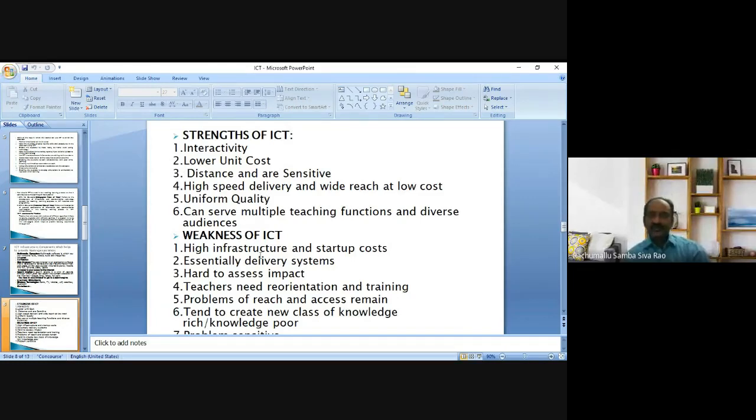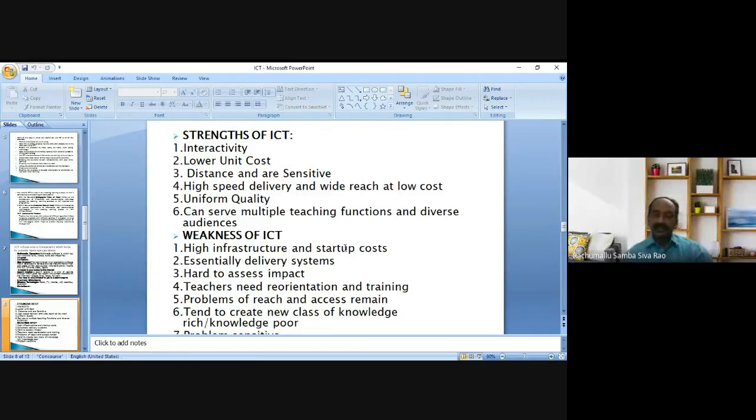But in weakness of ICT, we are discussing high infrastructure and startup cost. Initially, it needs high infrastructure, which leads to a huge investment of money, that is startup cost. But once we establish the infrastructure, after that there is no cost, only a cost of power or internet charges.